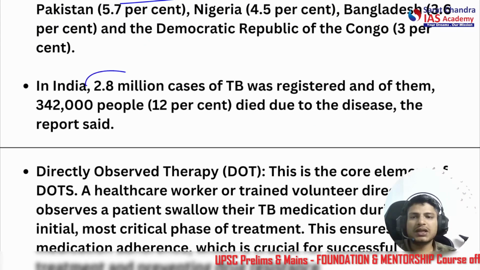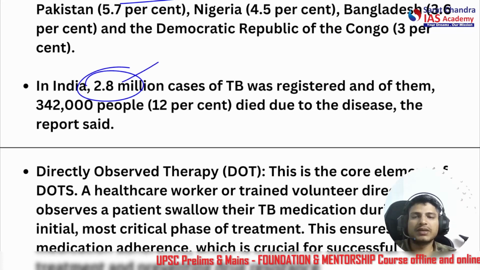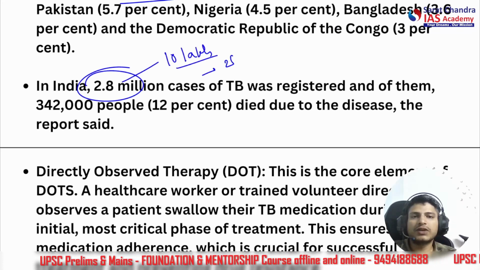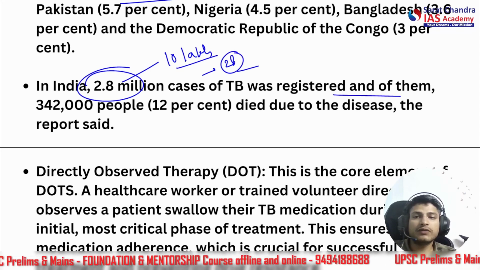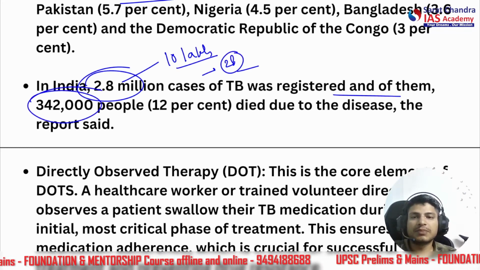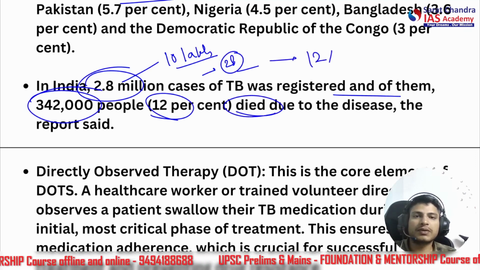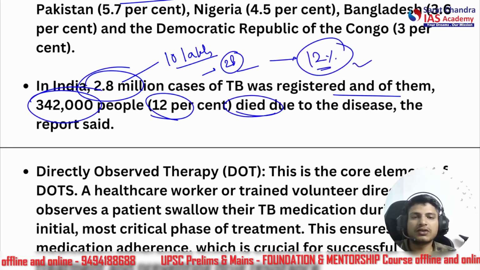Now in India, 2.8 million cases. All right, 1 million is 10 lakh. So 28 lakh cases of TB were registered, and of them, 3,42,000 people, about 12%, died. All right, so the fatality rate was around 12%, and this is a very high fatality rate, you can say.